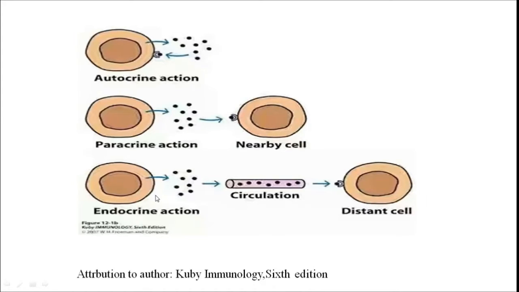In case of the endocrine action, the cytokine producing cell produces the cytokine. This cytokine, through the blood circulation, reaches the receptor which is present on the target cell, and that target cell is situated at a distant part of the body.